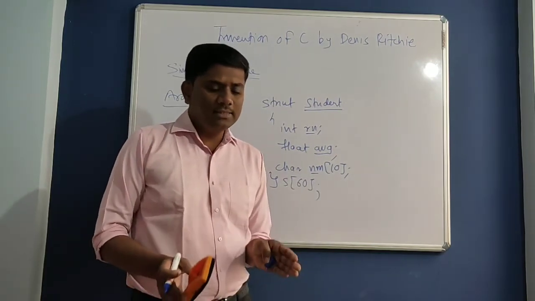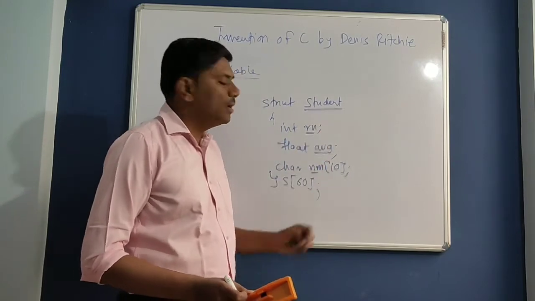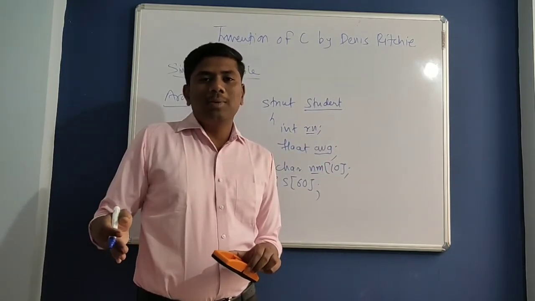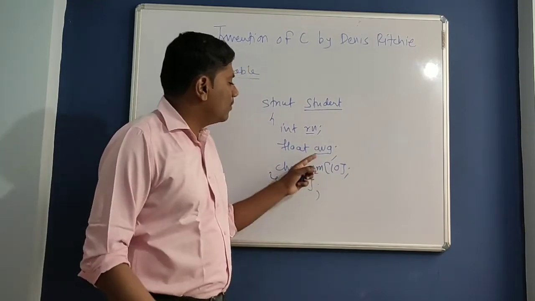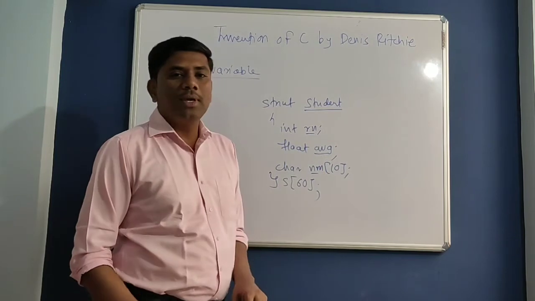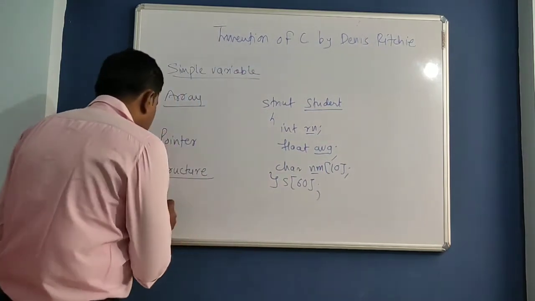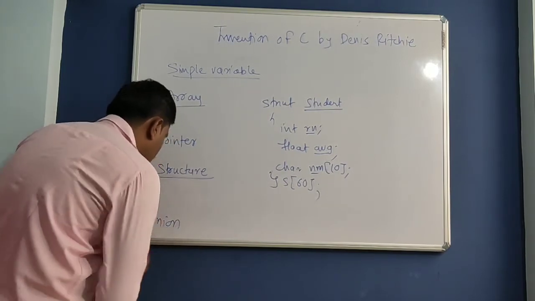In this example, I'm not interested in the average or name of student. I only want the list of roll numbers who have not paid the examination fee. Then also we are wasting the memory for average and name. Getting? So to save memory, Denis Ritchie invented a new concept called union.